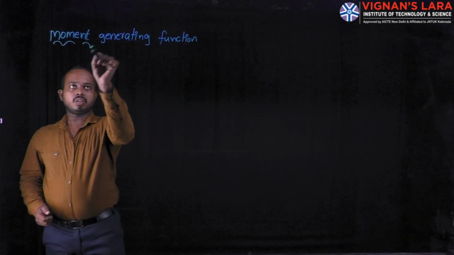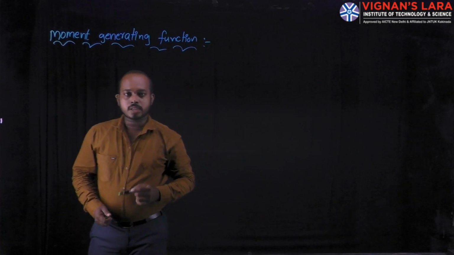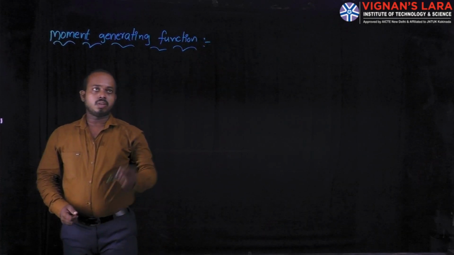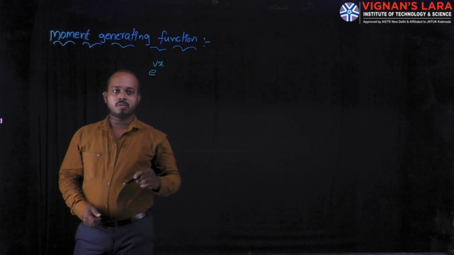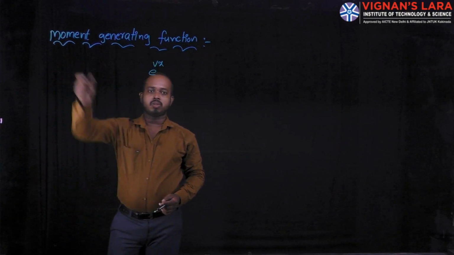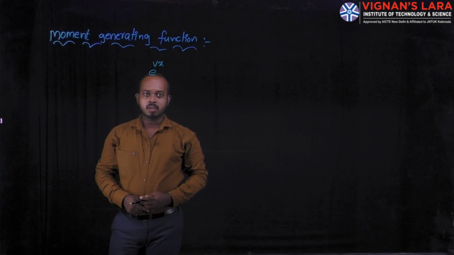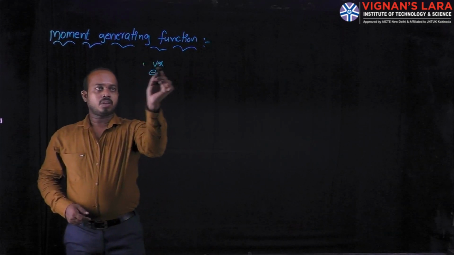The moment generating function we define as the expectation value of the function e power vx. For a random variable, you can define the moment generating function by applying the expectation on a function of e power vx.